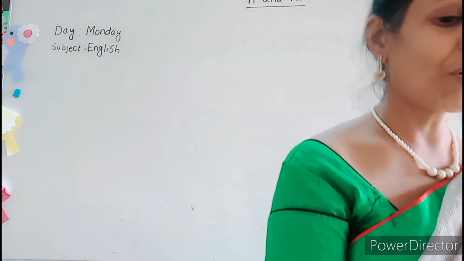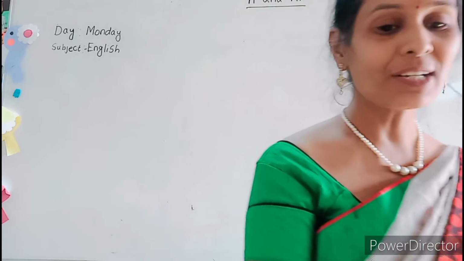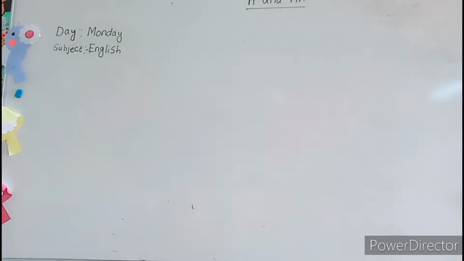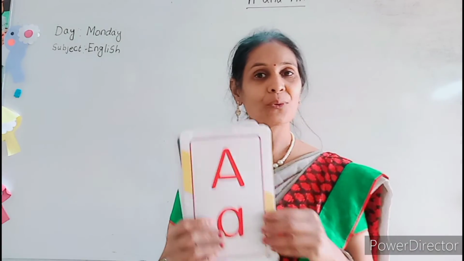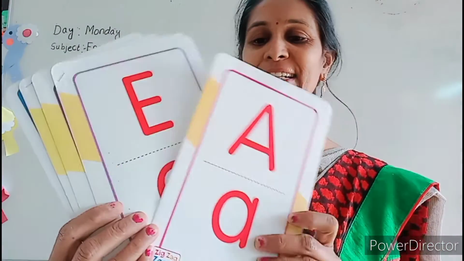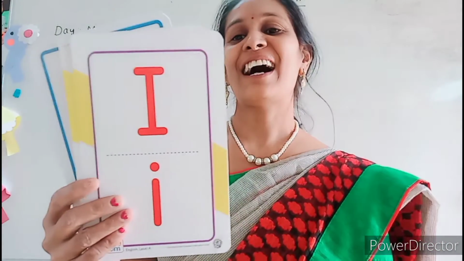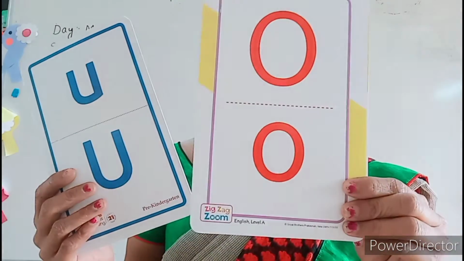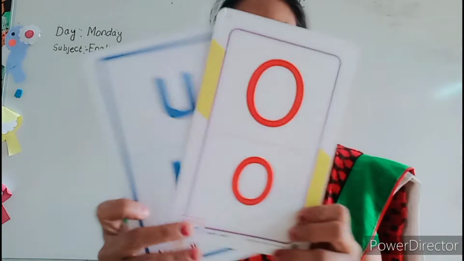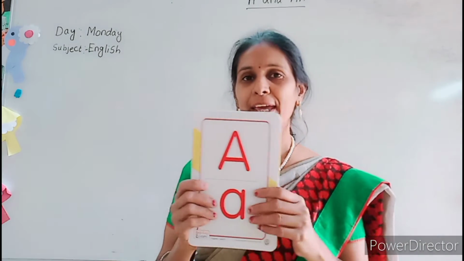Okay? Already you had learned vowels. And what are the vowels? Come on, tell me. As you all know, A. Yes? E. I. O and U. How many vowels are there?